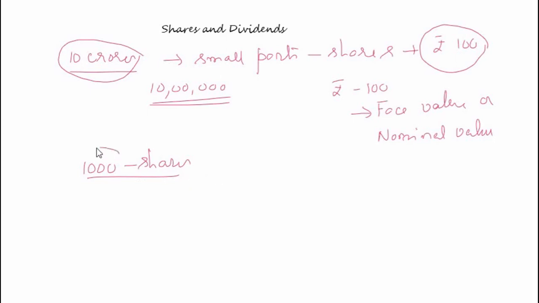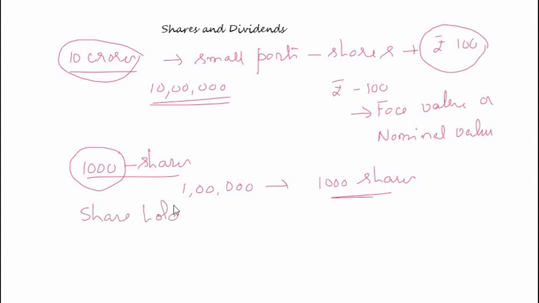So when I buy 1000 shares, the company collects rupees 1 lakh from me and issues me 1000 shares. Now I become the shareholder of the company and also am the partial owner of the company.